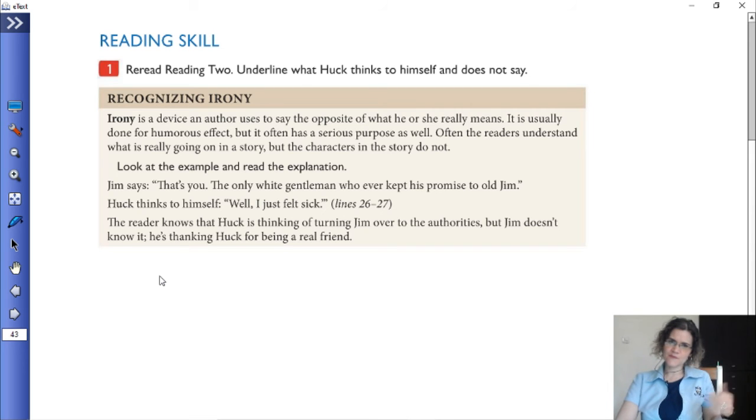Because Huck thinks to himself, well, I just felt sick. He says that to himself, but he didn't say that out loud. So in this case, Jim wouldn't know what Huck was thinking. So what you get is that Jim doesn't know it. And he's thanking Huck for being a real friend, whereas actually Huck was not really a great friend at that time. So irony is definitely something when you say something but you mean the opposite. It's meant for humor, often very dry humor, and can have a serious purpose.